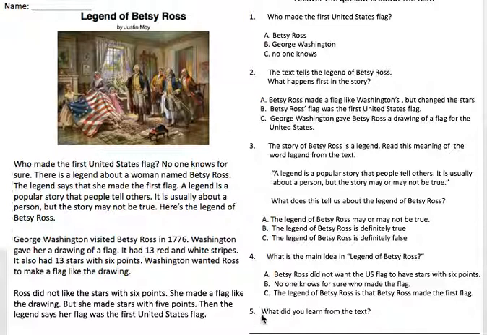And number 5, what did you learn from the text? Go into the text here and pick out something that you learned, circle it, and then write it down on the line with correct spelling. If you need to hear these questions again, go ahead and start this over again.